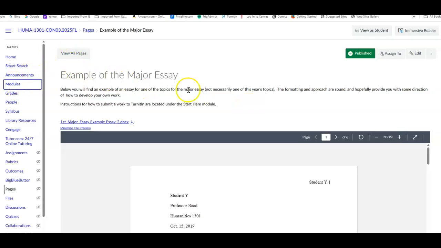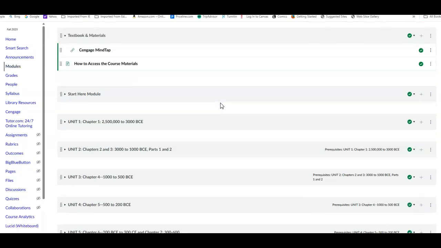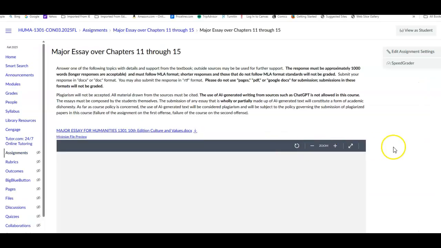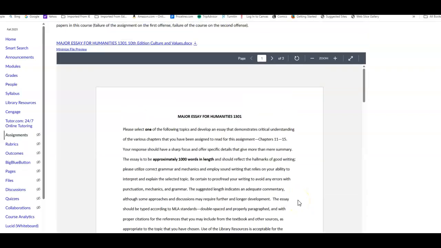Under the modules, I also have for you the instructions on how to submit the essay to turn it in. And again, it doesn't jump. When you go here, getting ready to submit your essay, you'll see the topic. Then below this, you'll see a gray bar saying Load Major Essay. And so when you click on this, it'll take you to the submission location.